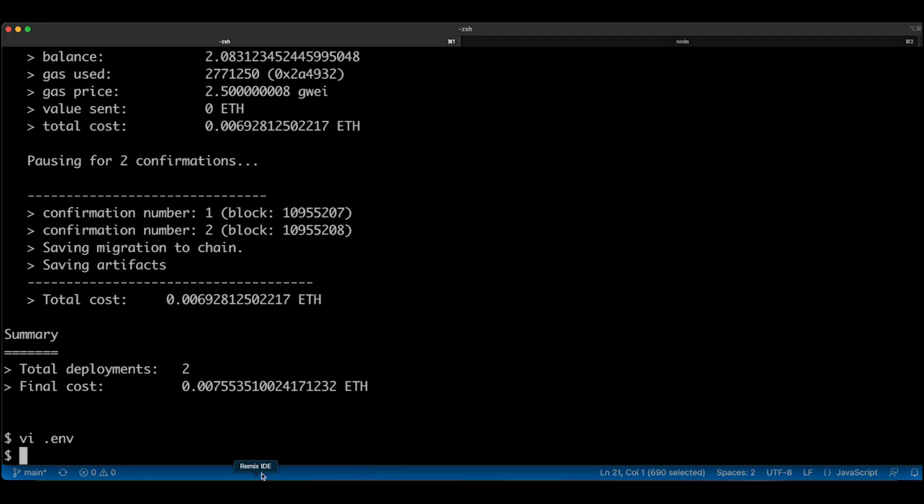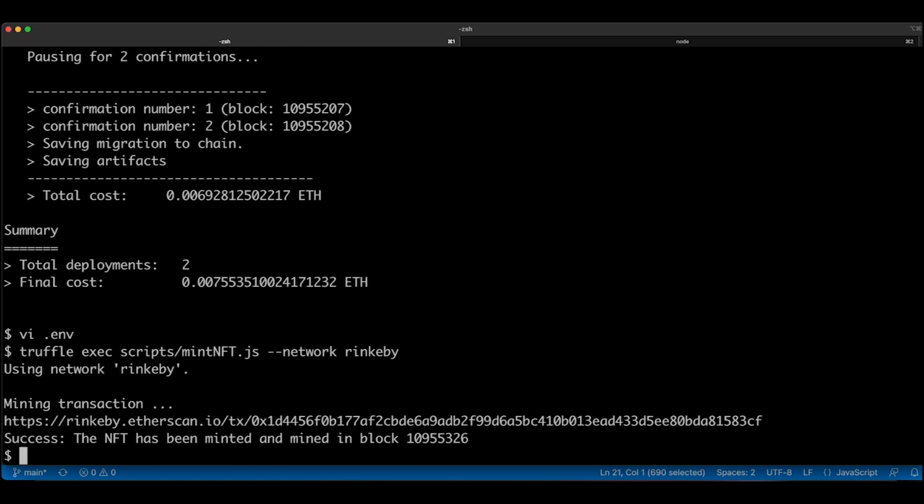Now let's execute the script and mint our very first NFT. Let's execute that script, and pass in rinkeby for the network. So that script uses our wallet to actually execute that transaction and mint an NFT.